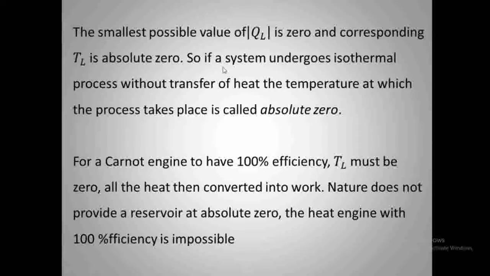If a system undergoes an isothermal process in a Carnot cycle, during the isothermal process QH quantity of heat is taken at TH, and QL quantity is rejected at TL. So if a system undergoes an isothermal process without a transfer of heat, the temperature at which the process takes place is called absolute zero.